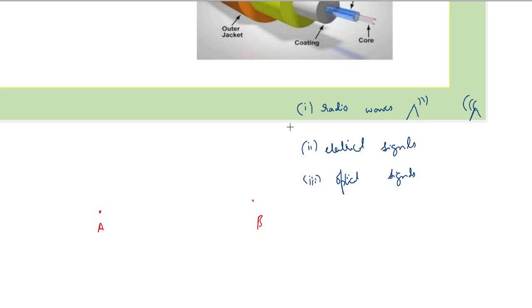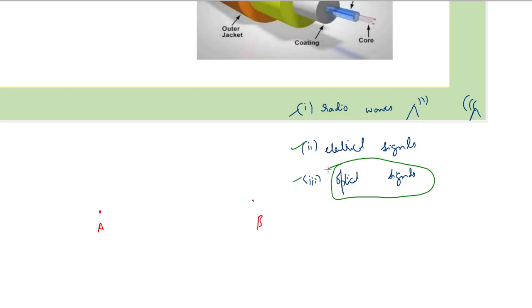So we can transmit the information by the form of radio waves, or the form of electrical signals, or the form of optical signals. So to transmit the information in the form of optical signals, we need something to carry them.